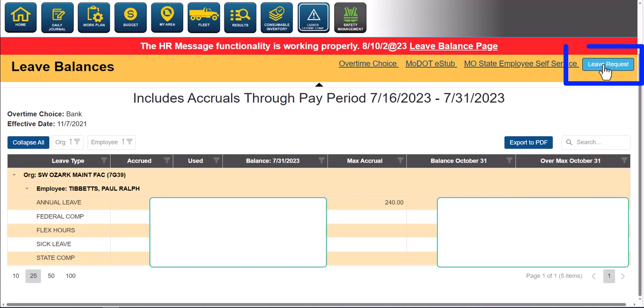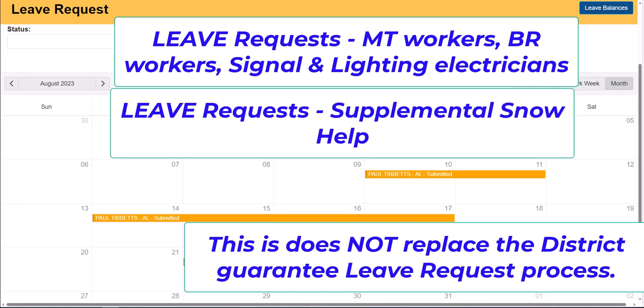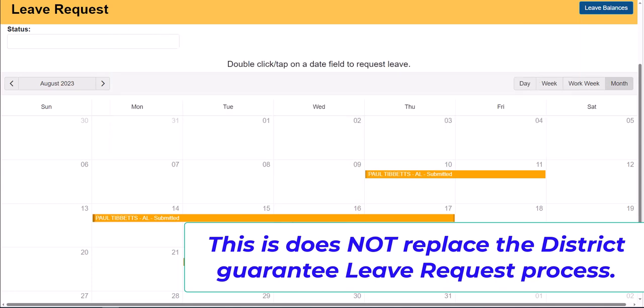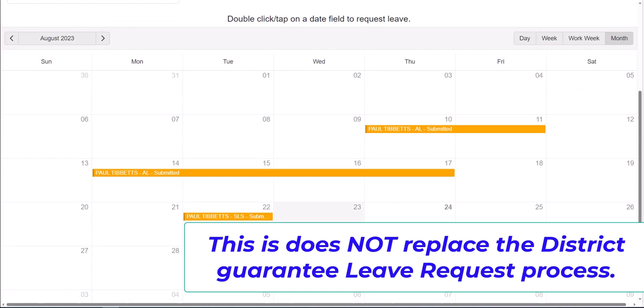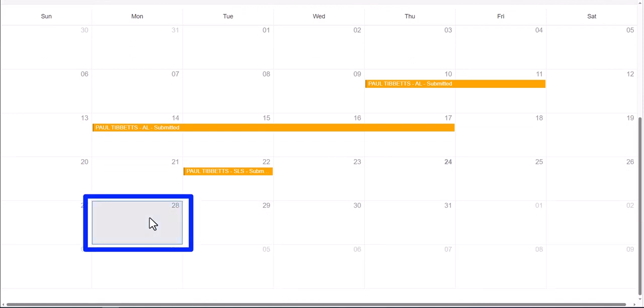I want to request leave. So any of our maintenance employees, bridge employees, or signal lighting crews will have access to this and have the ability to come in and request leave. We're actually building it for our individuals who help us with snow removal or supplemental help in the winter to request leave here. You'll notice I've got a couple examples here in the testing environment. This is all test right now. So if you do this, it'll also just be in the test environment, and will not be live. You click on the days that you want to leave.